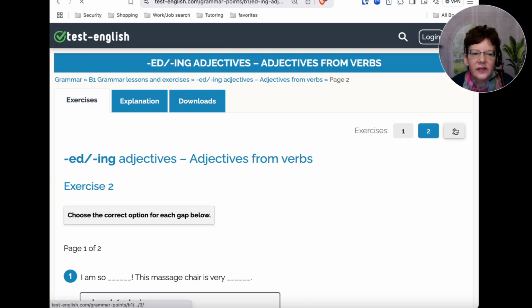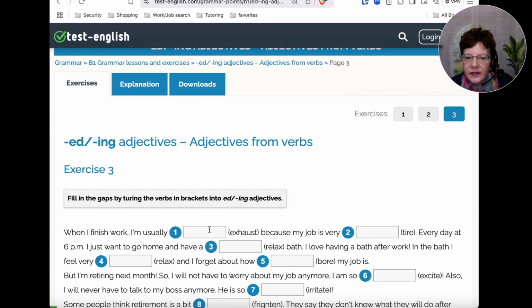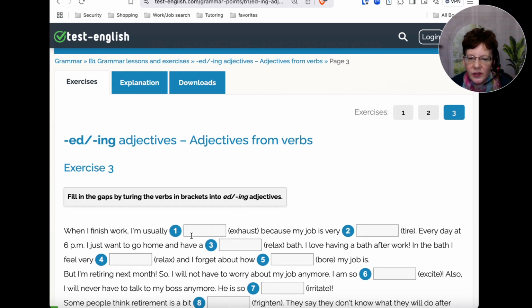Okay. Exercise 3. Okay, we'll fill in the gaps for a few of these with the verbs in parentheses. Okay, so when I finish work, I feel exhausted because my job is very tiring. So the first one, I feel what? So we would want exhausted. Because my job is very, so what about the job? So we want tiring. Yes.